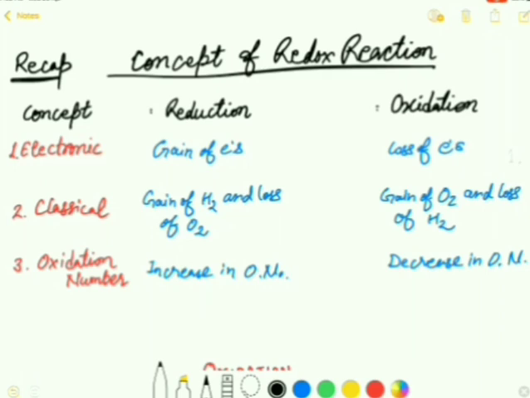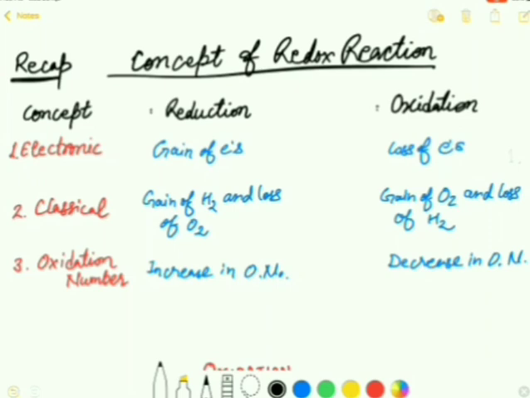So according to this concept, if there is gaining of the electron by the metal ion, it is called reduction, whereas the opposite of this, that is the loss of the electron, is called oxidation. Similarly, the two other theories are also prevalent here. The other theory is called classical theory or the classical concept. According to this concept, if there is gain of hydrogen and the loss of oxygen, it is called reduction, whereas oxidation is the gaining of oxygen and the loss of hydrogen.